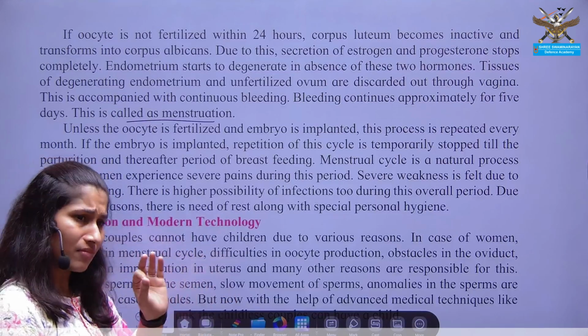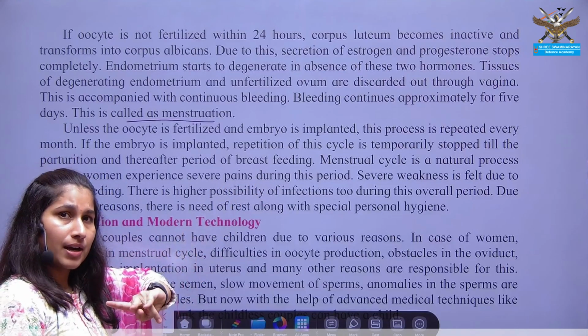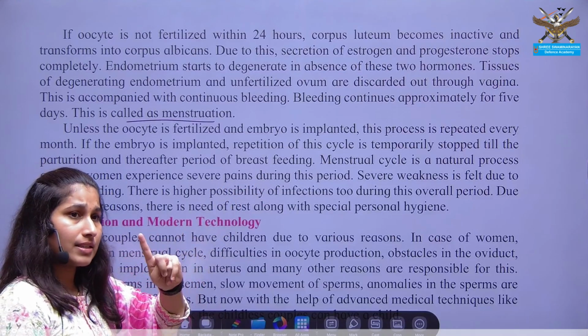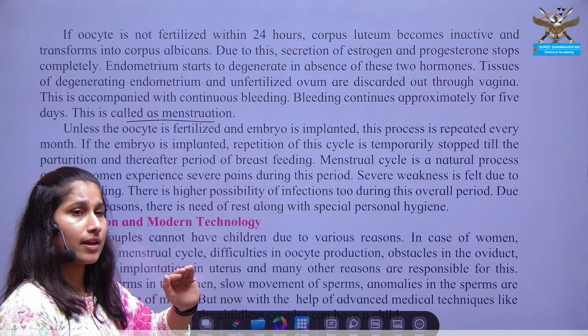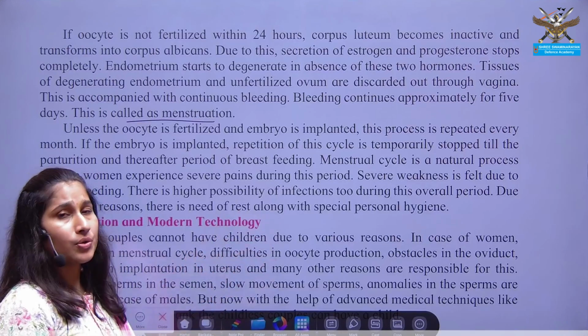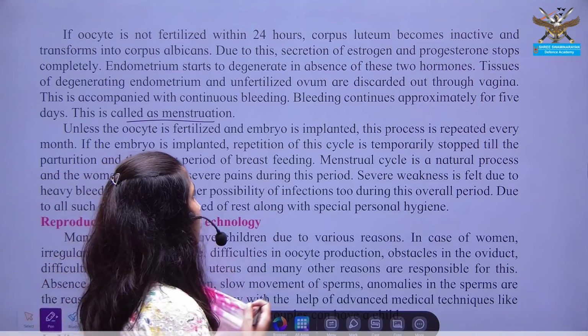then the fertilized egg should be implanted, and the zygote is embedded in the uterus, and for the further development of the zygote, you need a progesterone hormone, which is also known as the pregnancy hormone.